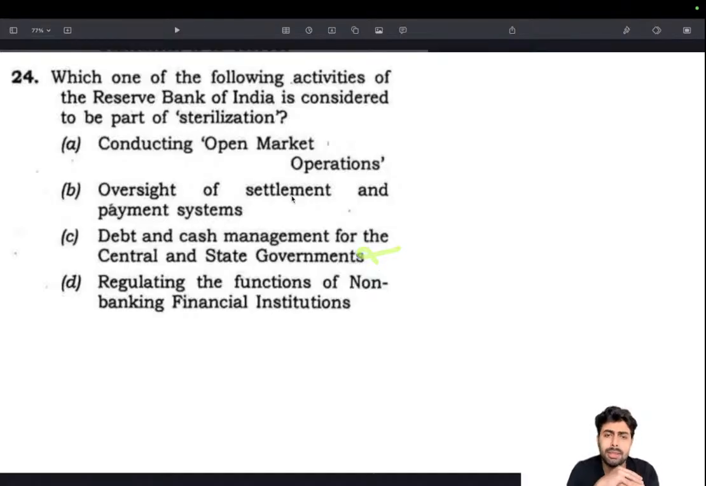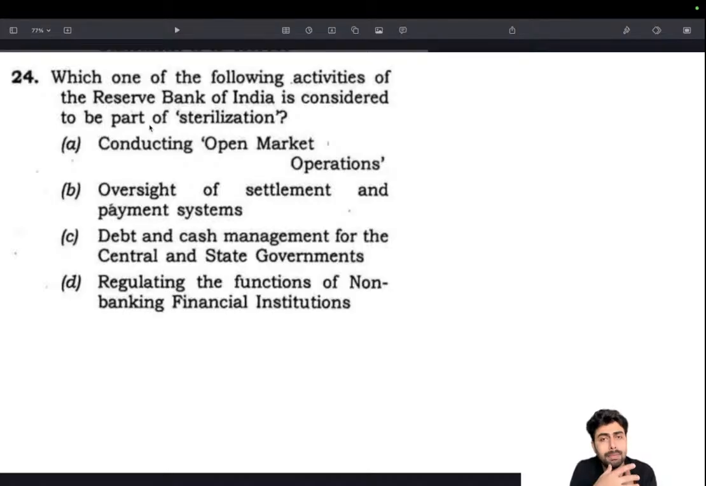Oversight of settlement and payment system seems like an action that is cautious in nature, having a protective approach. So that seems probable. Okay, so we can arrive at a 50-50 here: conducting open market operation and oversight of settlement and payment system. We need to know a few things here. This is the maximum you could arrive at without having any knowledge. Basically, sterilization means the RBI is trying to shield the Indian economy, or basically the money in the Indian economy, from the actions of forex exchange.